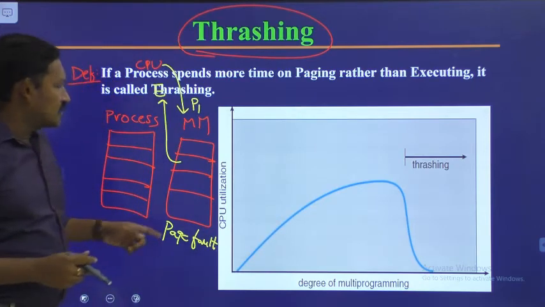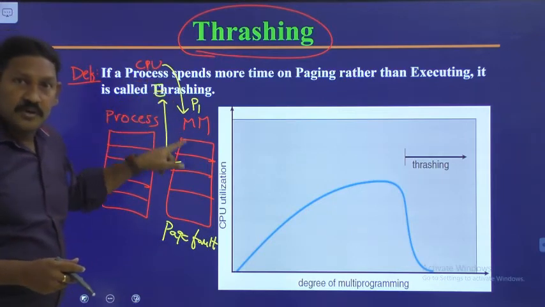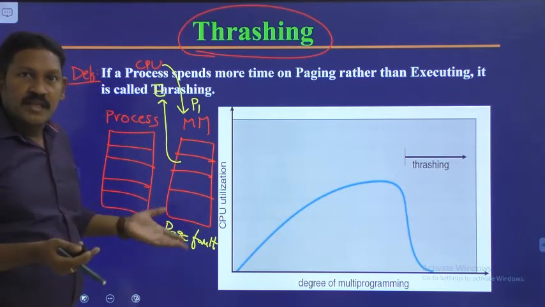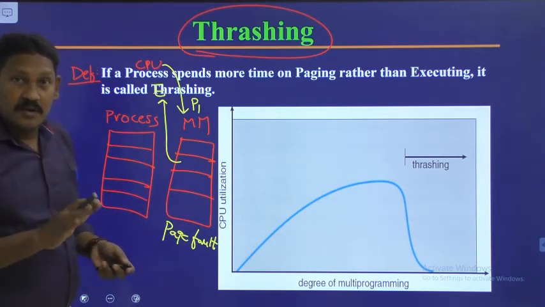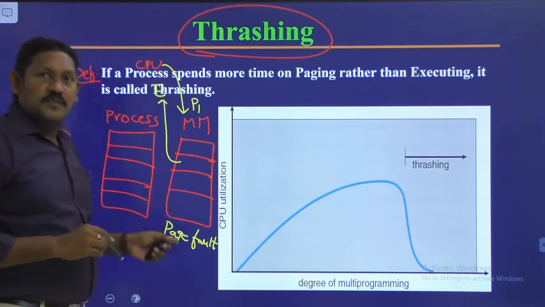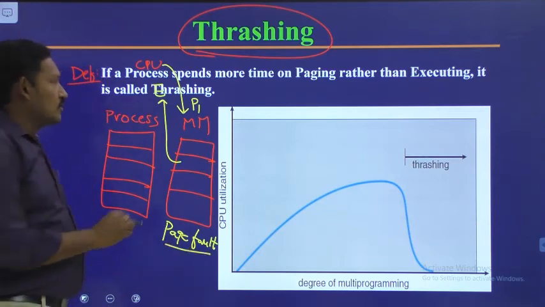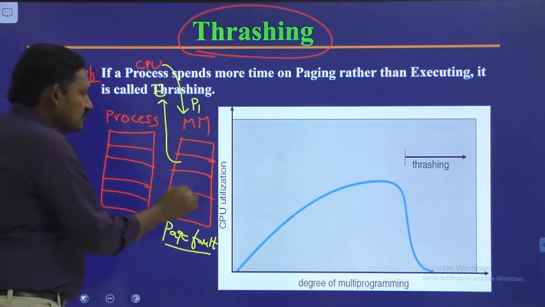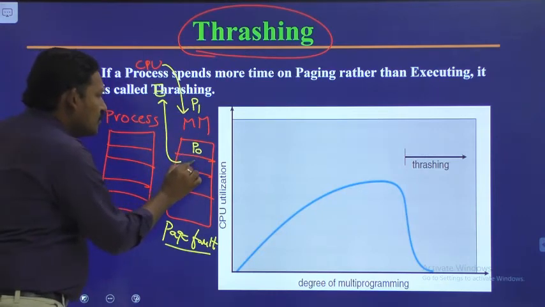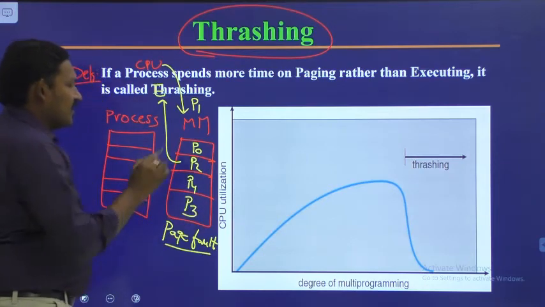Similarly, here also the same. A page fault is when the CPU is searching for a particular page inside the main memory, and that page is not available. If it is available, it will take that and execute it. If it is not available, it is a page fault. If a page fault has occurred, what will it do? Suppose it is searching for P1, but unfortunately P1 is not there; P0, P2, P4, P3 were there.